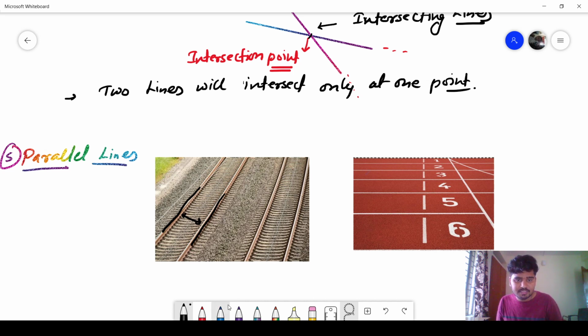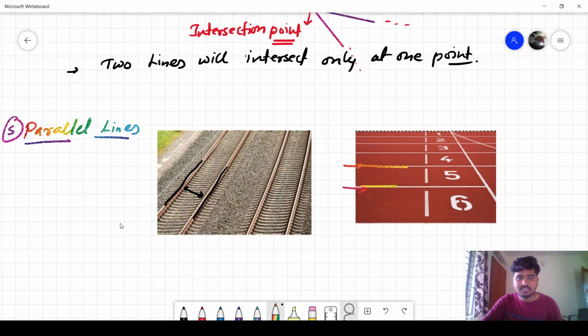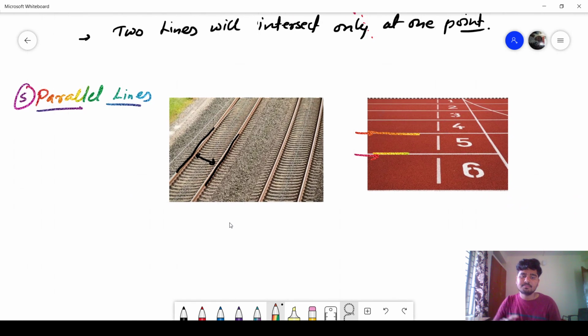Suppose in this second example, this line and this line will go on, but they will never meet each other. This line will go this way and this way. They will never meet each other. So these are parallel lines. I will write the definition. Parallel lines means lines which do not meet are called parallel lines.